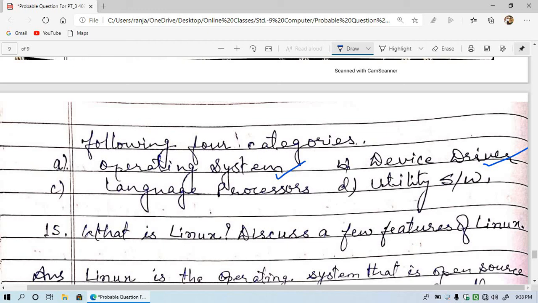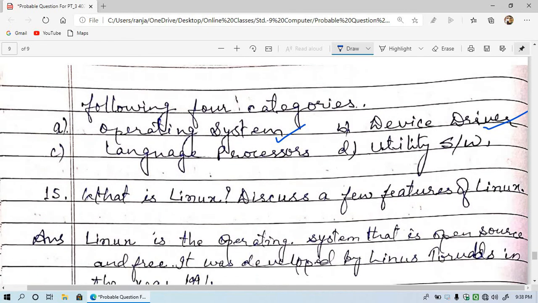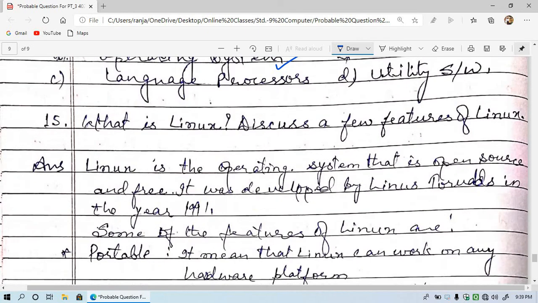All of these have a device driver, and that is installed automatically when we plug it into the CPU. Then language processor, that is compiler and interpreter, and then utility software, means the additional software that is used to make our work easy, like calculator or some accessibility options, etc.